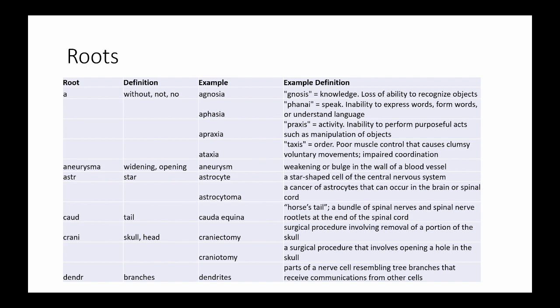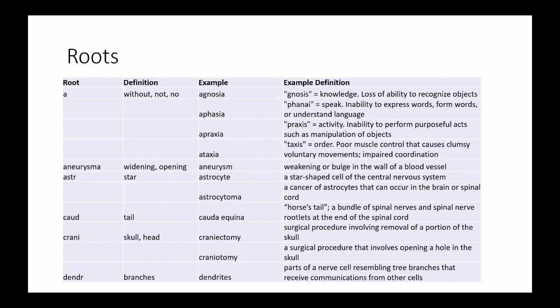Aneurysma means widening or opening, and is the root of aneurysm, which is a weakening or bulge in the wall of a blood vessel. A burst aneurysm in the brain can cause severe central nervous system problems. Astr means star. An astrocyte is a star-shaped cell of the central nervous system, while an astrocytoma is a cancer of astrocytes that can occur in the central nervous system.